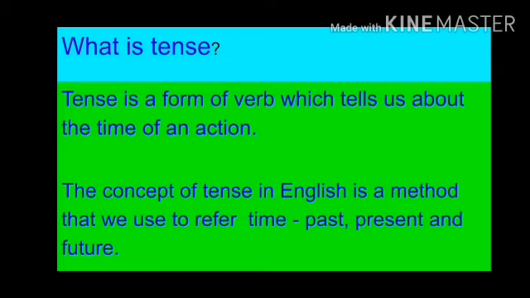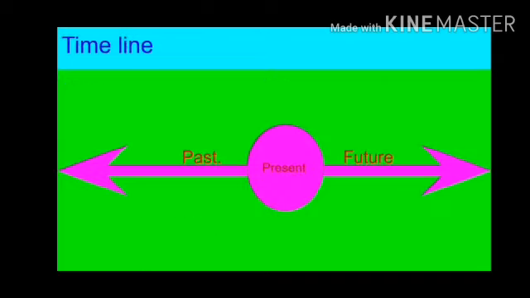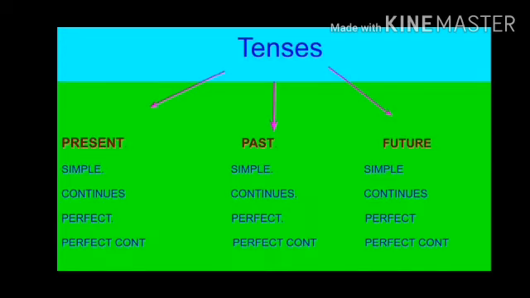So the tenses are of three kinds. They are present, past and future. Let's understand it in the timeline. Whatever is true at this moment of time, it is present. Whatever happened before this moment of time, it is past, and whatever will happen in future, it is the future tense. These are the three main divisions of tenses.